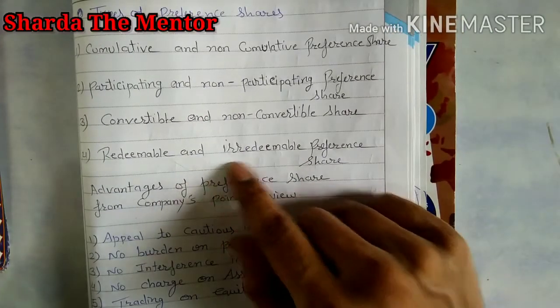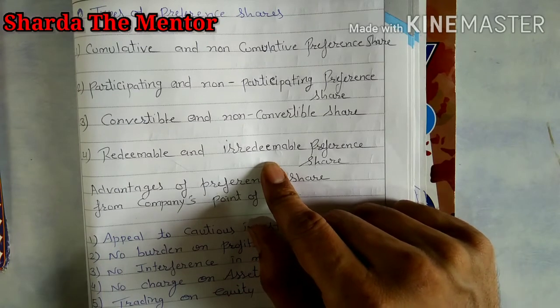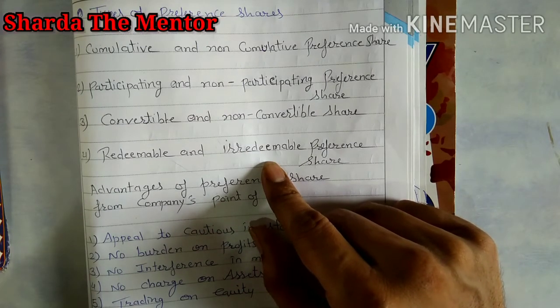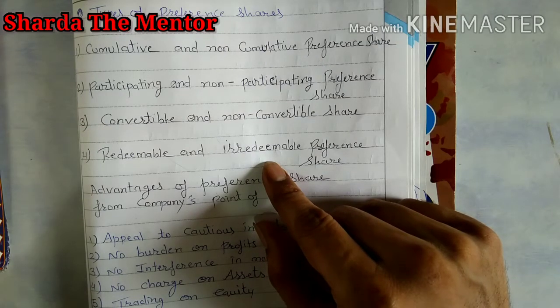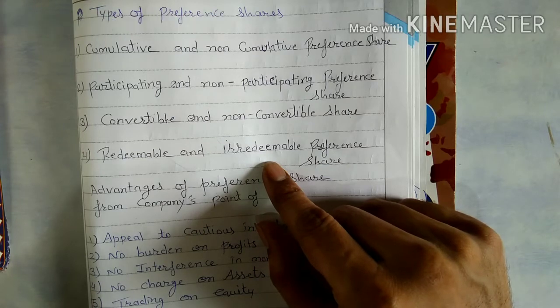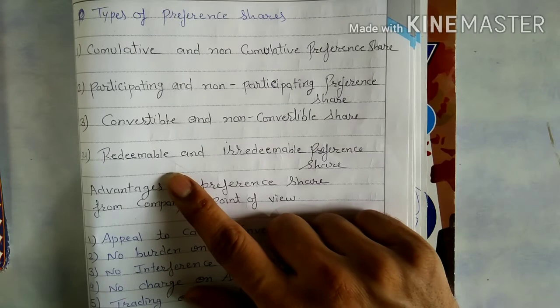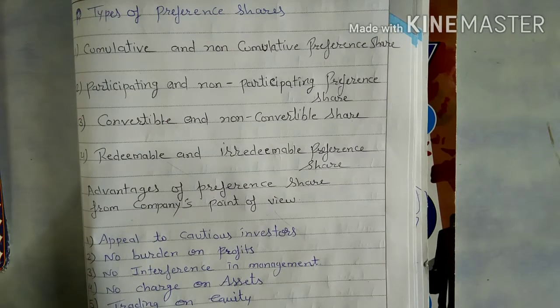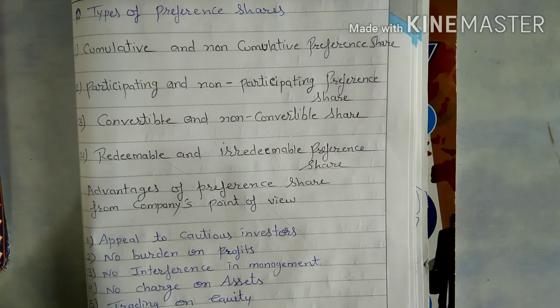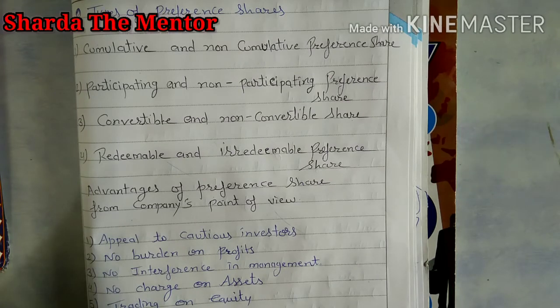Next is redeemable share and irredeemable preference share. As we already know, with preference shares the company has to return their capital after a specific period of time. So redeemable means the company has to return the invested amount of the preference shareholder after a specific period of time, whatever the terms and conditions mentioned by the company during the issue of the preference share. After that period, the company has to return the invested capital to the preference shareholder.